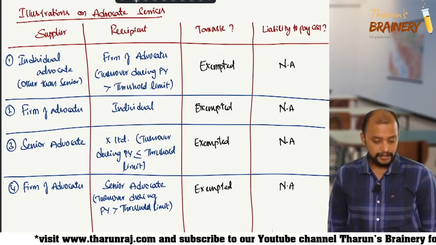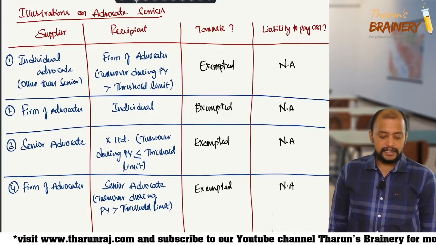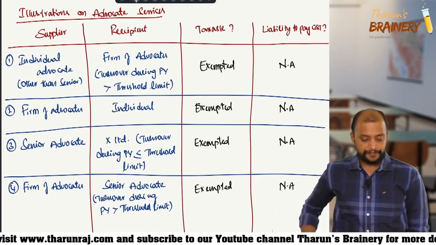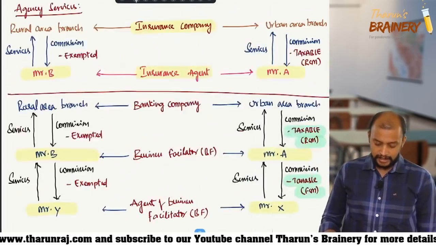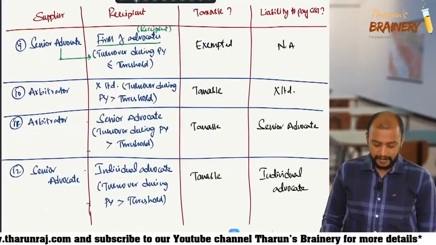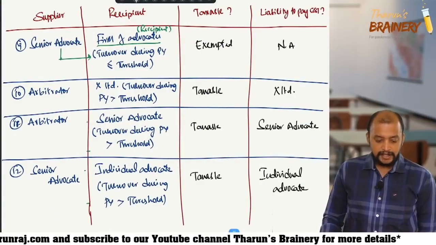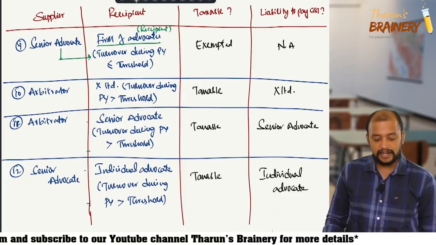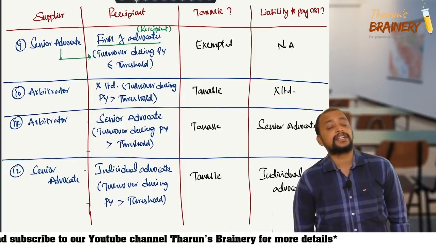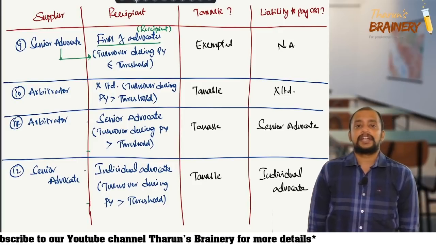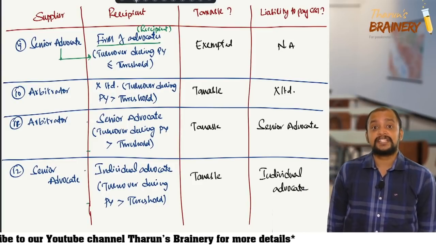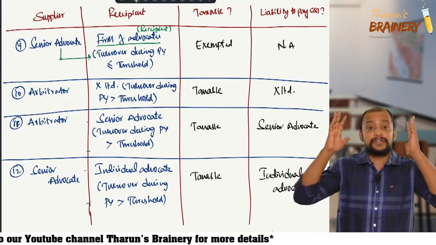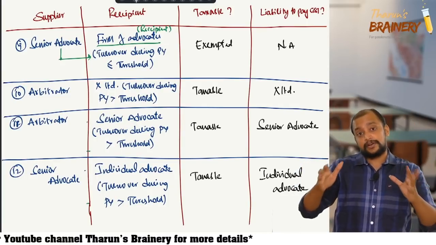Then next, sir, in example 11, senior advocate being an individual denotes other than business entity. Then no, a senior advocate is not an individual. A senior advocate is an individual advocate, a business entity.